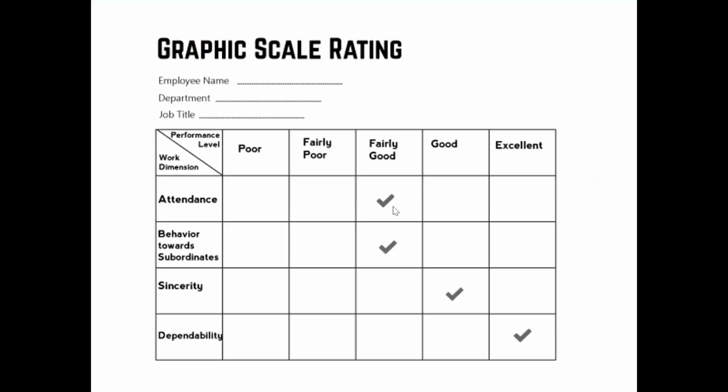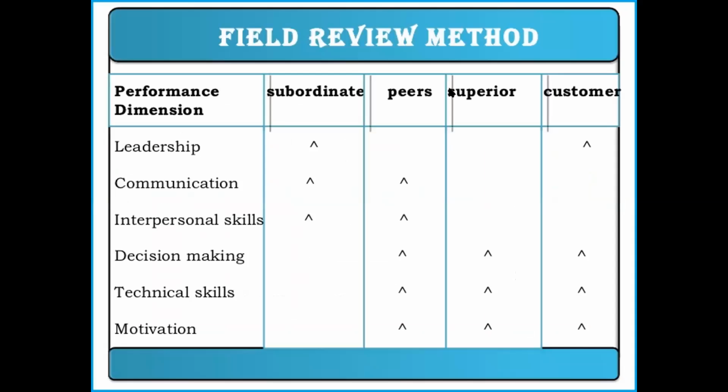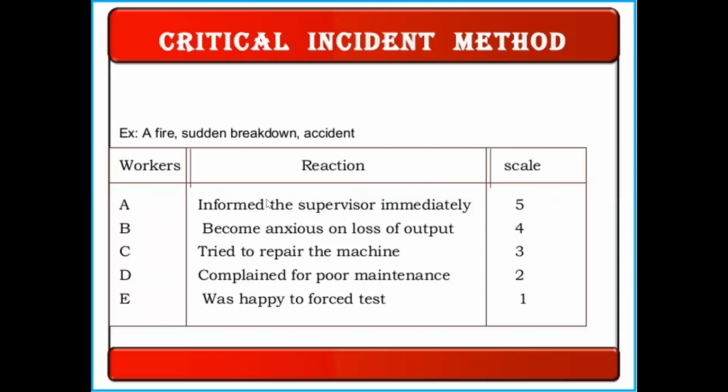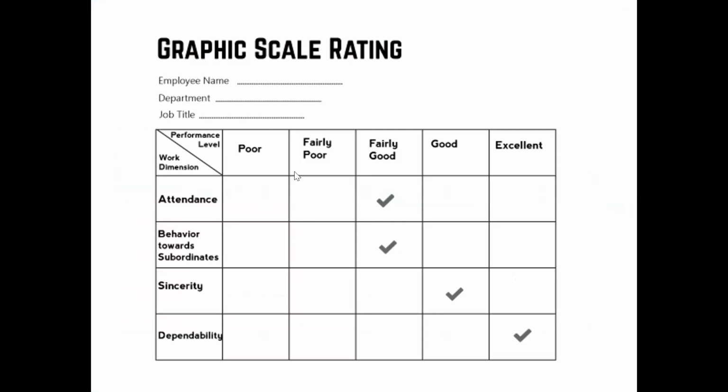Next, graphic scale method. This is also like our field review method, but it is somewhat a simple thing. We take a number of work dimensions and the level of performance. We can take the employee name, the department, job title. For example, employee name Ramakrishna, management department, job title assistant.